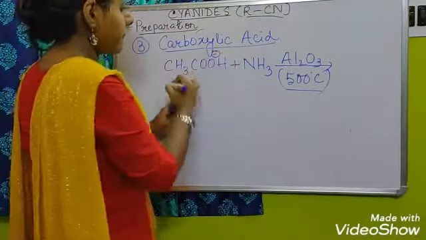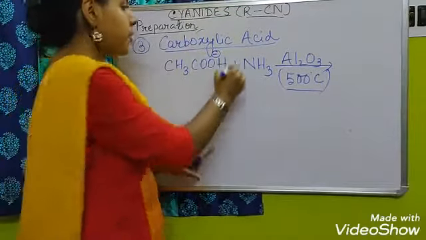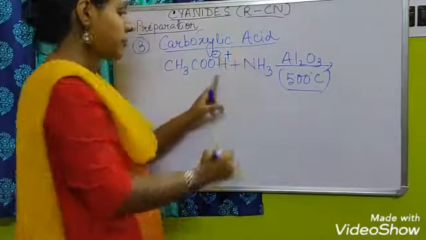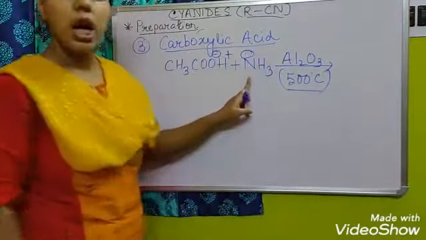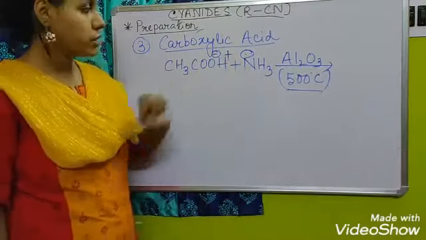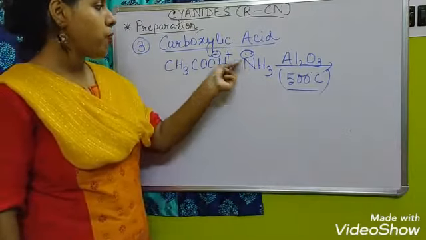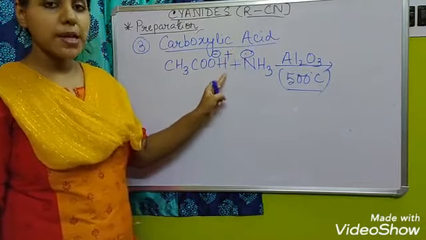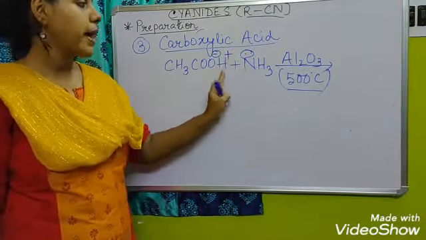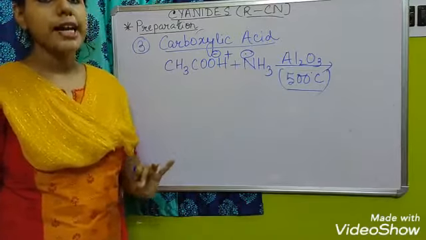This is CH3COO minus, this one is H plus, and nitrogen has its own lone pair of electrons. So it will donate this lone pair of electrons to the H plus, and it will make one ammonium ion.